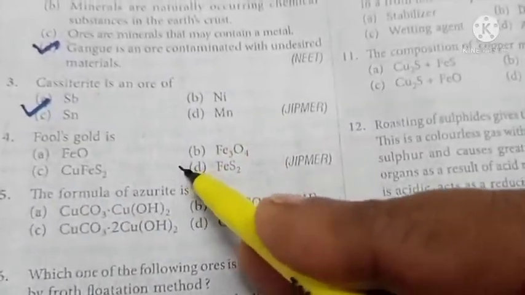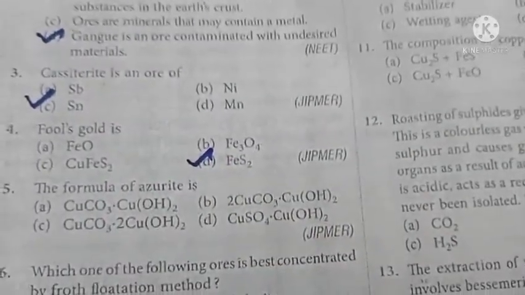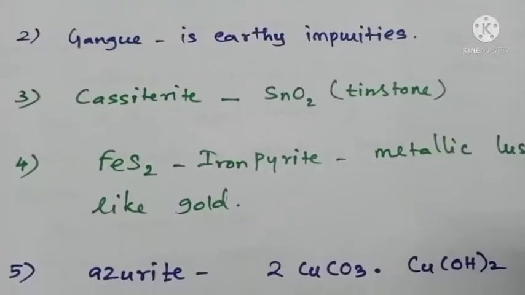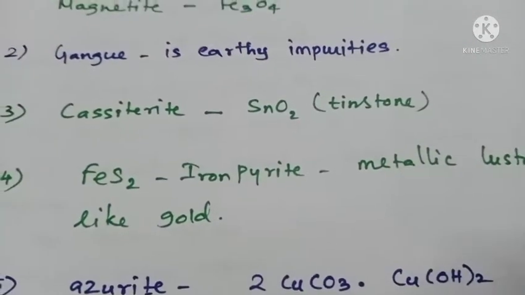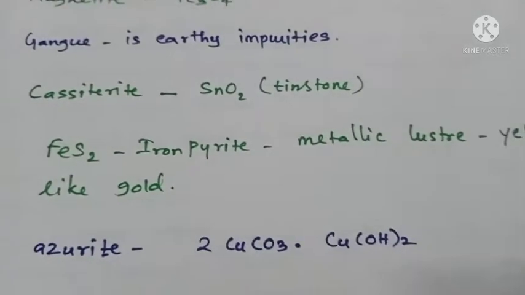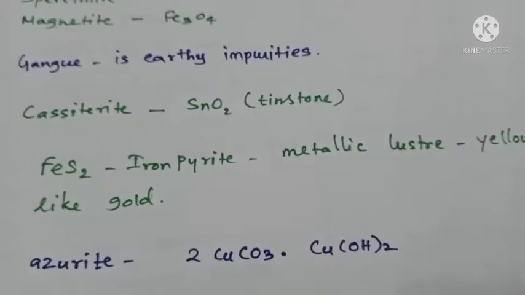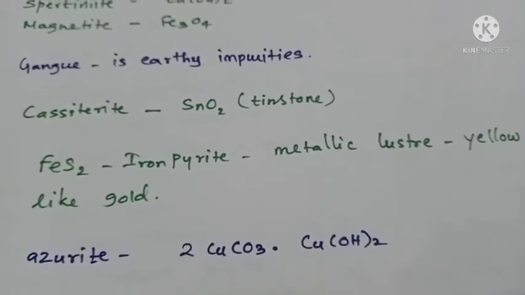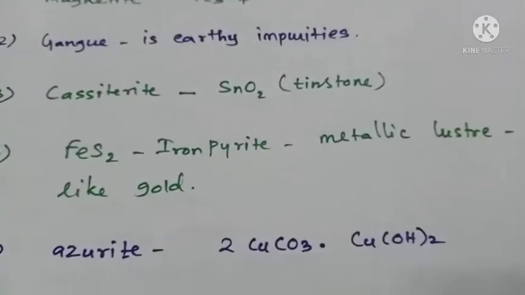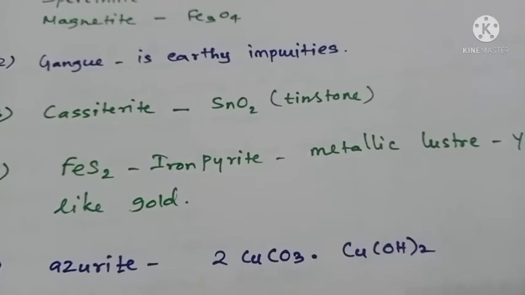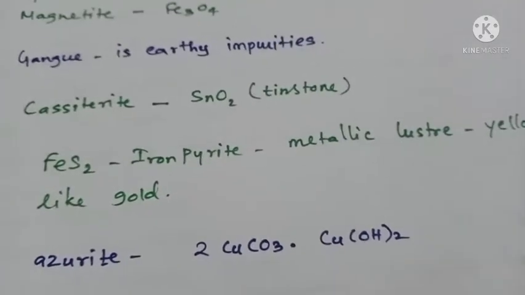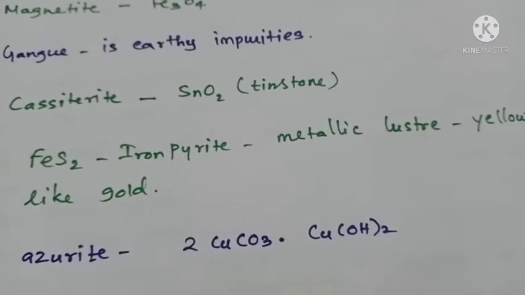This iron sulphide is called fool's gold, also called iron pyrite. The mineral name of FeS2 is iron pyrite. It is called fool's gold because it has a fine metallic luster and a brass yellow color, so it almost looks like gold. That's why iron sulphide is called fool's gold. It is not real gold.